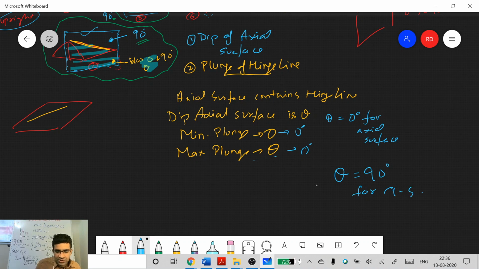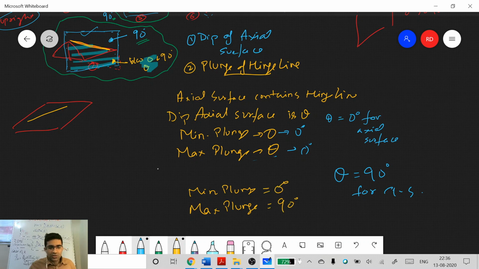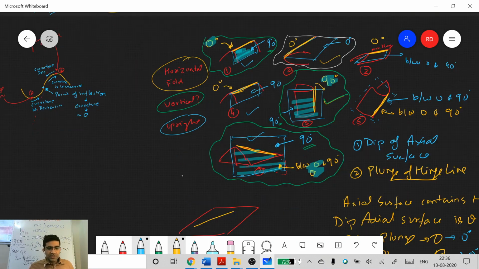What is the minimum plunge and what is the maximum plunge? 90 degrees. And you have seen all these three cases here that we just drew in the previous figure.